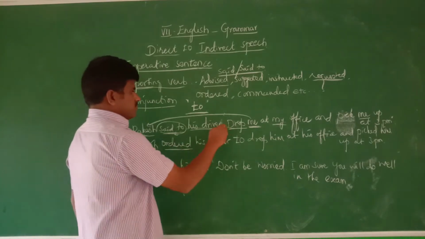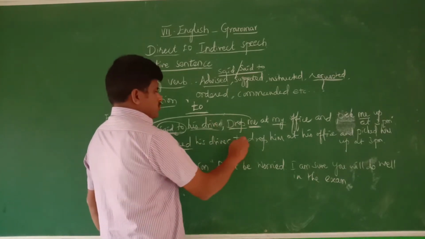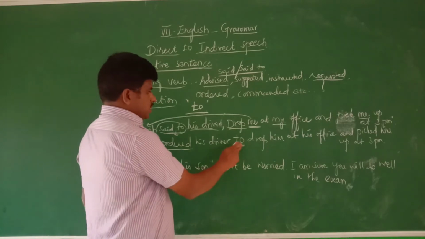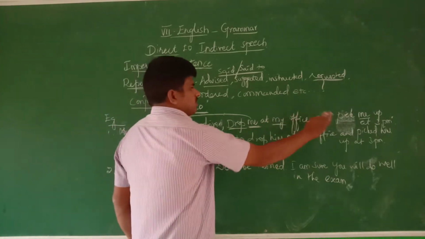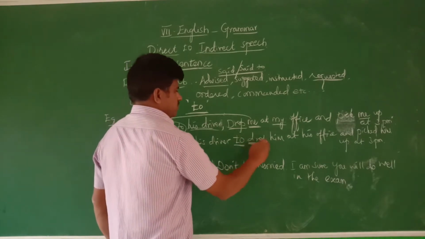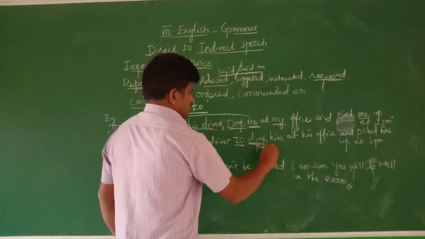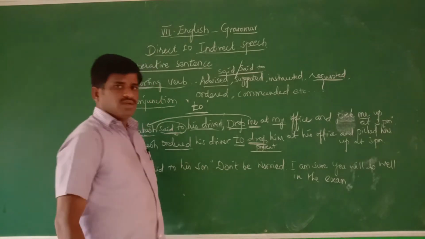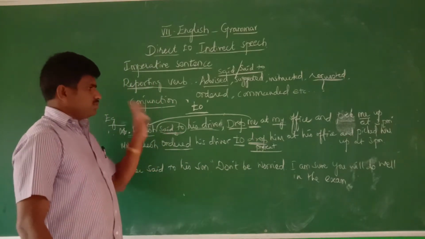Then here, the command: remove the double quotation marks. We use a conjunction word; here "to" is the conjunction. Other things are as they are, with common changes. So "to drop" should be in the present form. Don't change it. Understood? This is the answer for the first one.